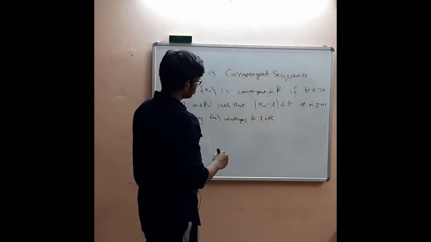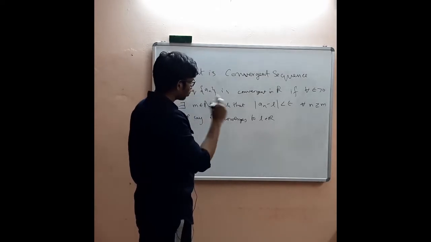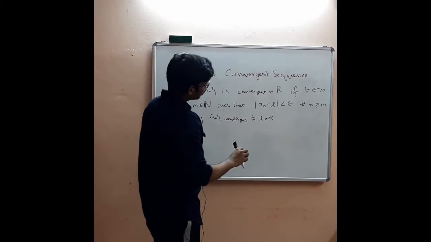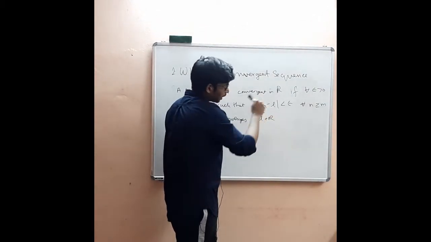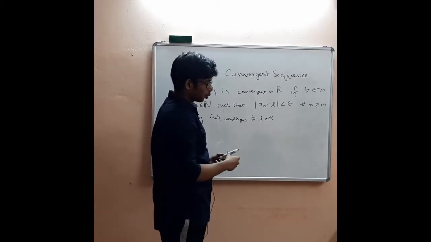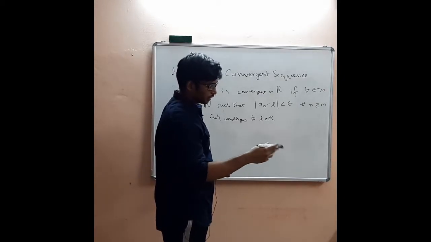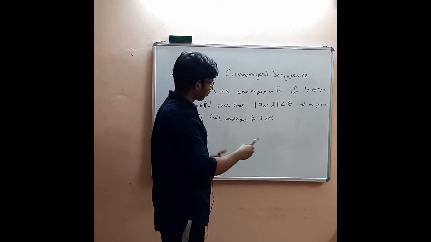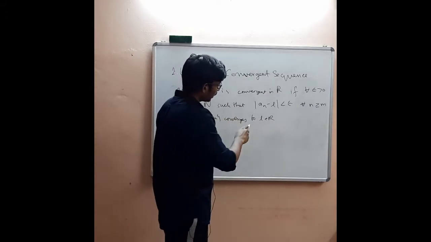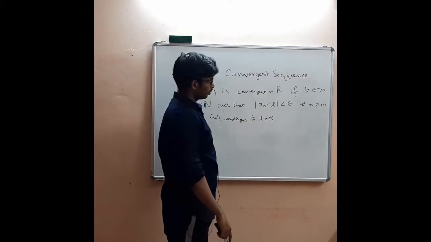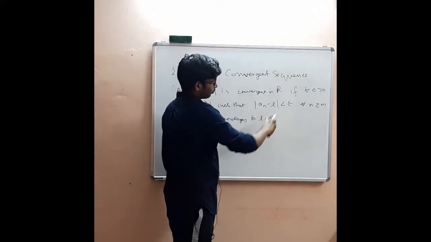So that's one thing. Okay, so what are we actually saying by this? We actually mean that we can get as close to L as possible. When we compute, let's say, a_100, a_200, a large number of terms, we are getting closer and closer to this number, and that holds for every epsilon.